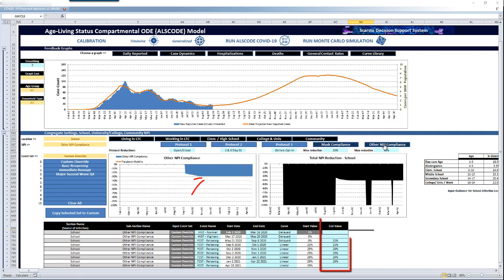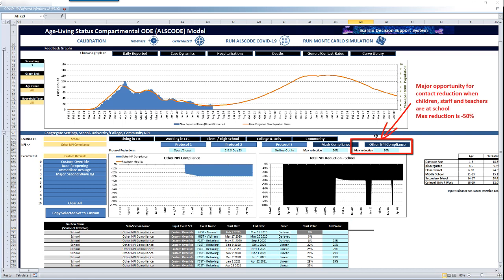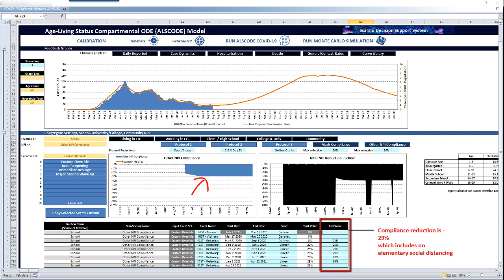For masks with a maximum reduction of 20%, we have assumed a reasonably high compliance given the impact of younger children. The other NPI measures are social distancing in the classroom, hallways, recess, entering or exiting the schools, along with cleaning and ventilation. This represents the biggest potential with a maximum reduction of 50%. The base forecast starts at 22%, increasing to 29%. This assumes full elementary class sizes, minus the opt-out to online.